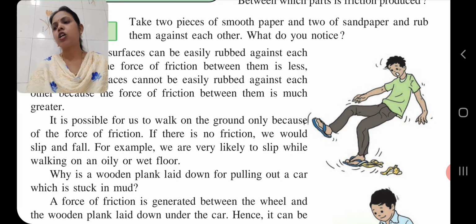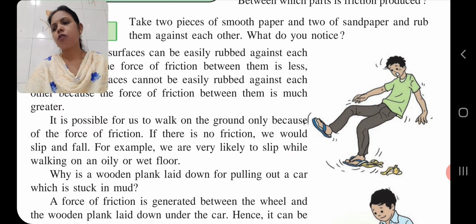So children, suppose one more example. If you have a box and you keep that box in one place, is it moving? Your answer will be, of course, it will not move automatically. There is static friction until you pull or push the box.